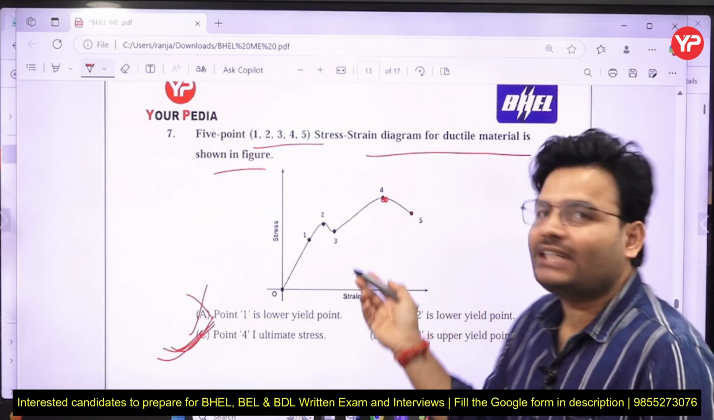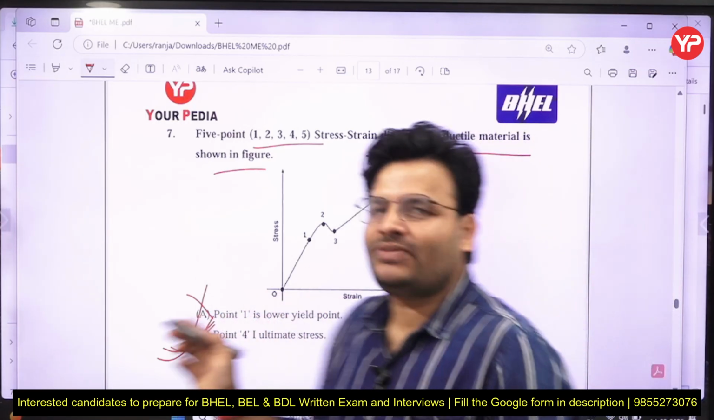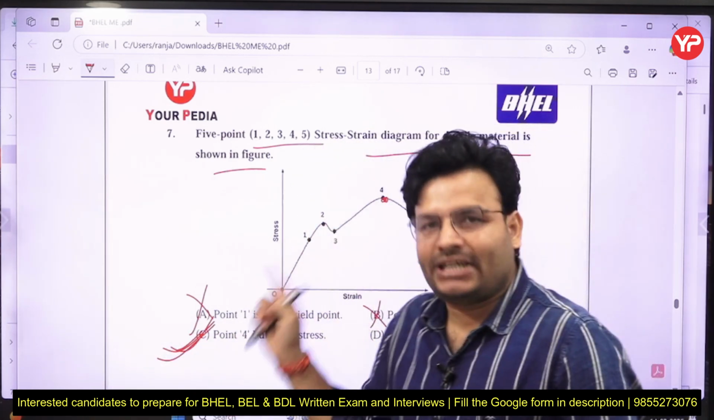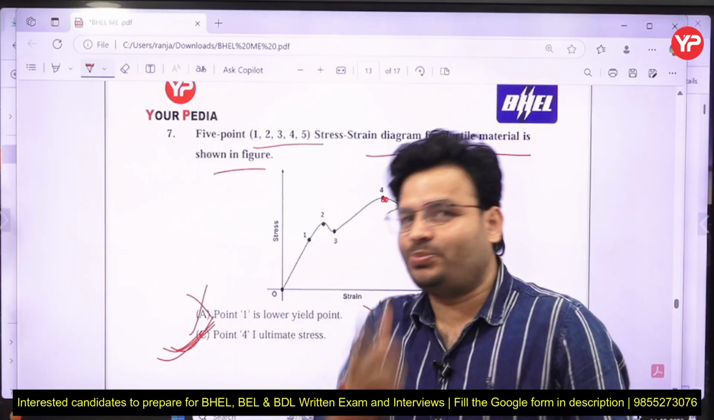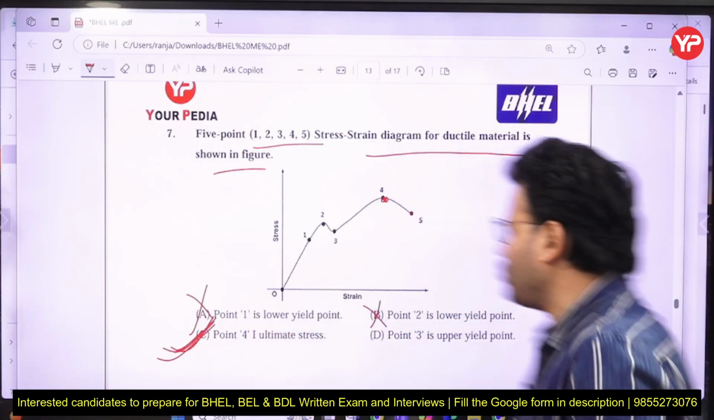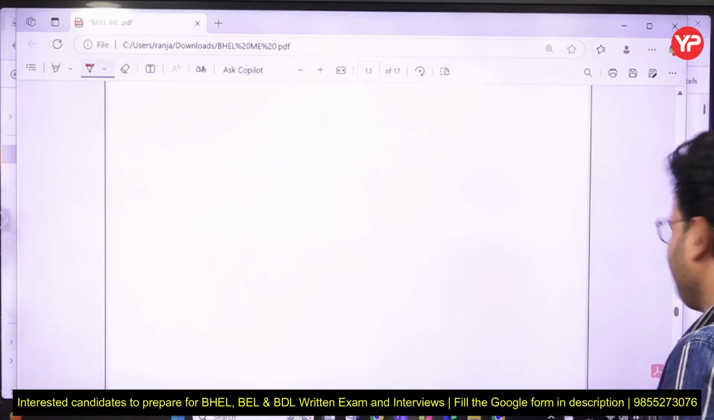Can anybody tell me, is it a true stress-strain curve or an engineering stress-strain curve? Please make a comment. So here the correct answer is what, my dear friends? C for Chennai, that is 4.